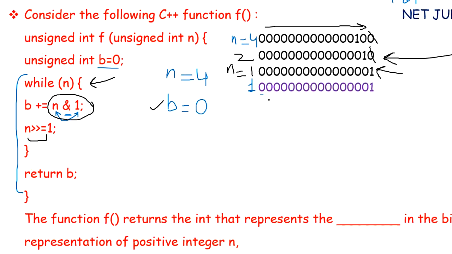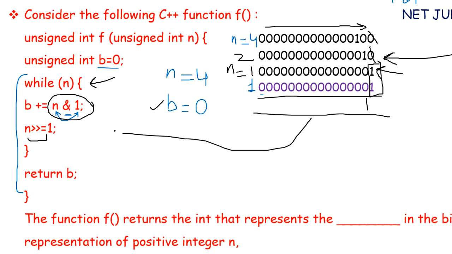Again we will apply the AND operator. We will get 1. Here you can see 1 and 1 will be 1 and all other bits will be 0. Now at the end of this operation, n bitwise AND 1, we will get 1. Value of b was 0. 0 plus 1 will be 1.